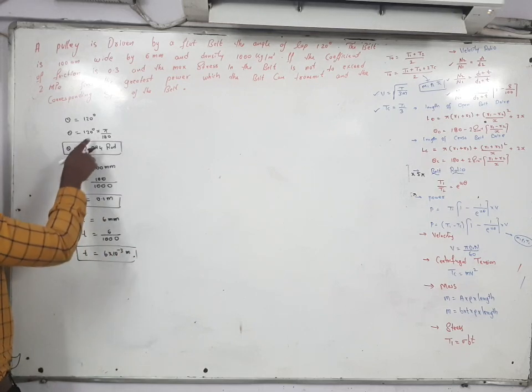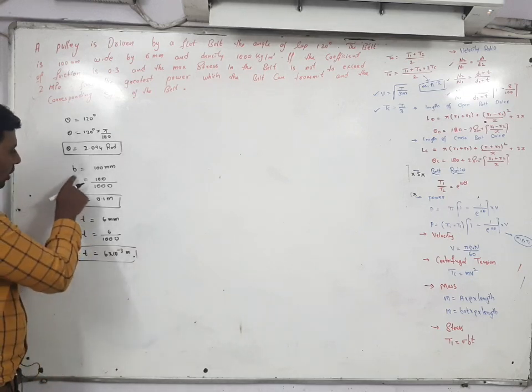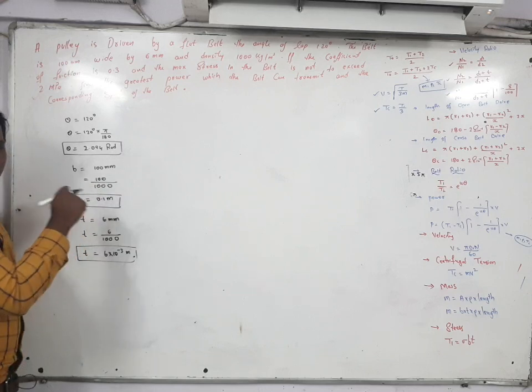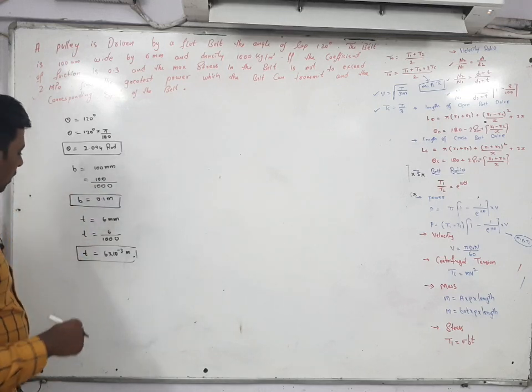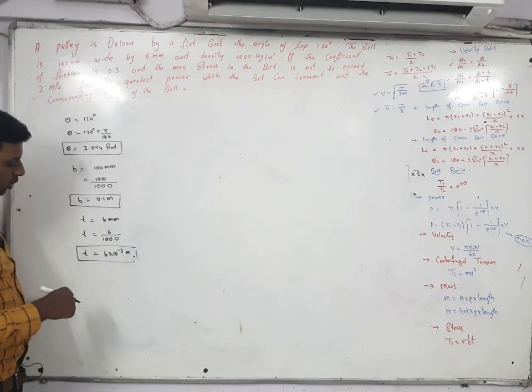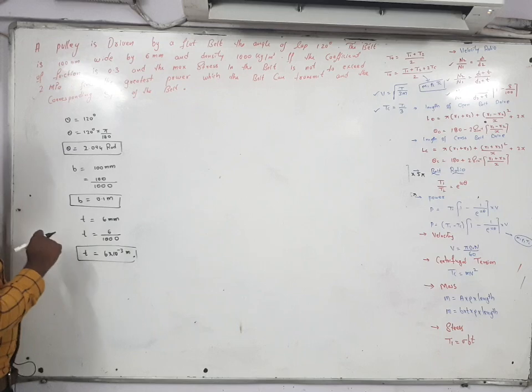Here you got the theta. Theta, first you have to multiply with pi by 180. Then you got the B. B is given in 100 mm, so divided with 1000. The answer should be in meter. And thickness also given in mm, divided with 1000. The thickness is also in meter. So here you got the theta, B as well as thickness.